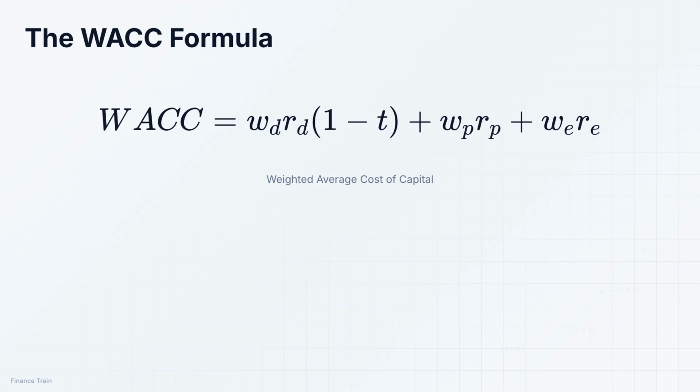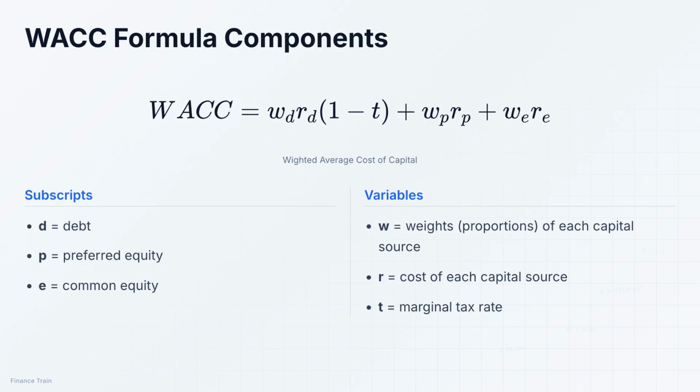Here's the formula for calculating WACC. The formula combines the cost of debt, preferred equity, and common equity, each weighted by their proportion in the capital structure. Let's understand what each symbol means. The subscripts D, P, and E represent debt, preferred equity, and common equity, respectively. The letter W represents the weights or proportions of each capital source, R represents the cost of each source, and T is the company's marginal tax rate.